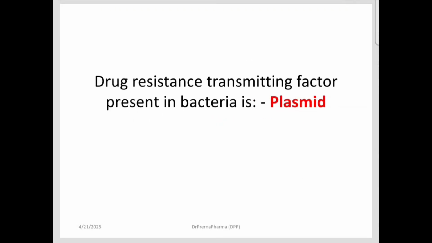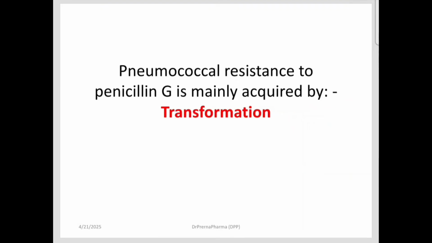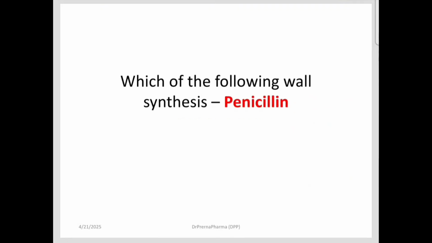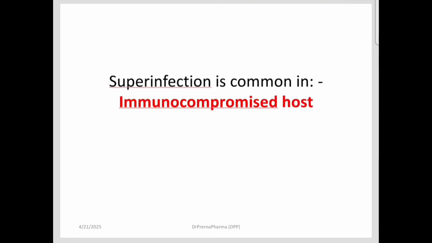The drug resistance transmitting factor which is present in bacteria is plasmid. And the drug resistance is transferred through conjugation. So there is a plasmid conjugation. Pneumococcal resistance to penicillin G is acquired by transformation. Now following is a cell wall synthesis inhibitor. In that, if you are given many options, then mark penicillins or beta-lactams. In staphylococci, the plasmid encoding beta-lactamase is transmitted by transduction. So in pneumococci it was by transformation, in staphylococci it is by transduction.